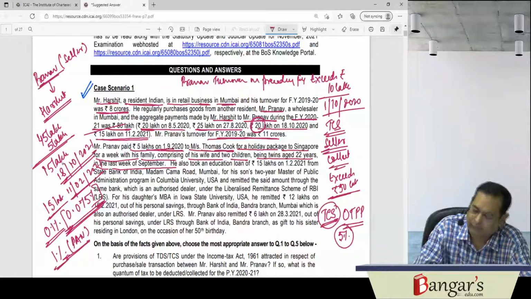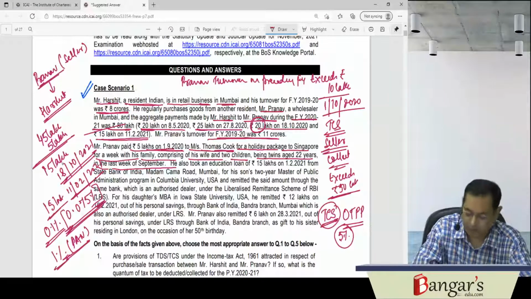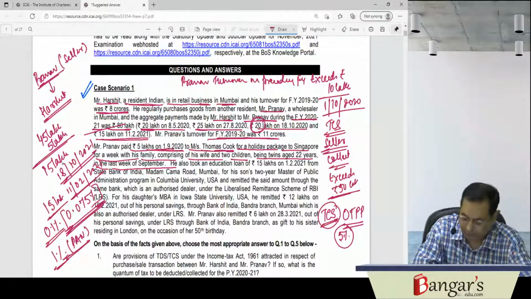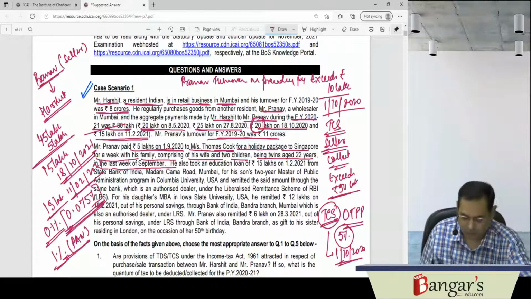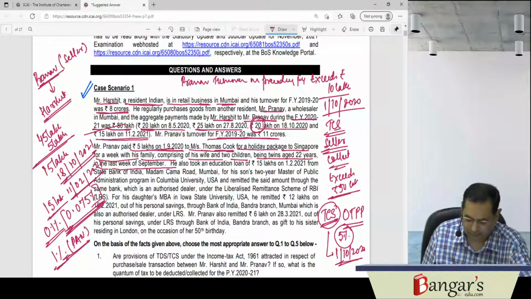At the rate of 5%. But the provisions have been introduced with effect from 1st of October 2020. These tour operators will be required to collect tax at source.